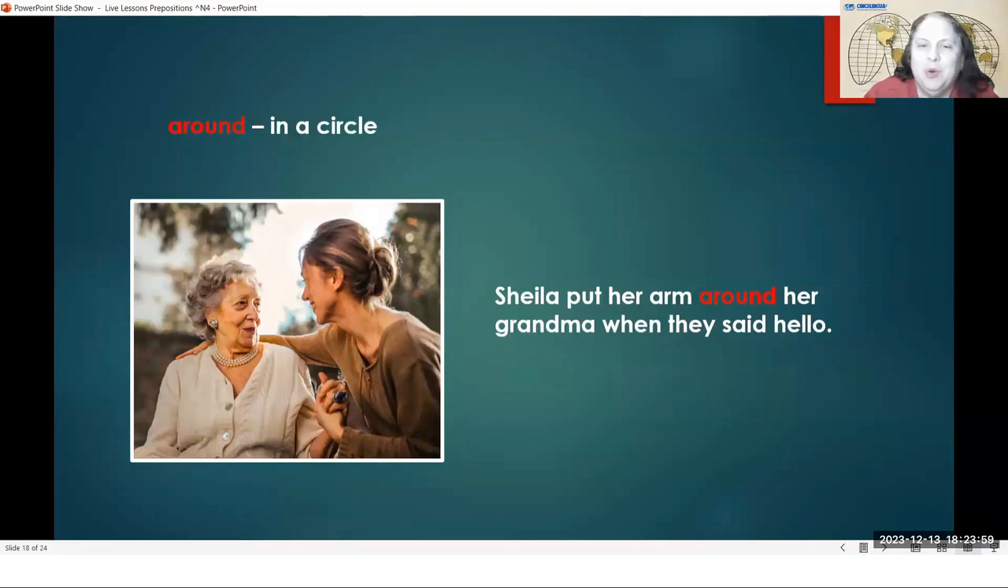Around, in a circle. Sheila put her arm around her grandma when they said hello. She's putting her arm around her, around like this. Okay. It's not a complete circle, but she is going around, starting on this side and behind her and starting to go around. Her arm is around her, making part of a circle.